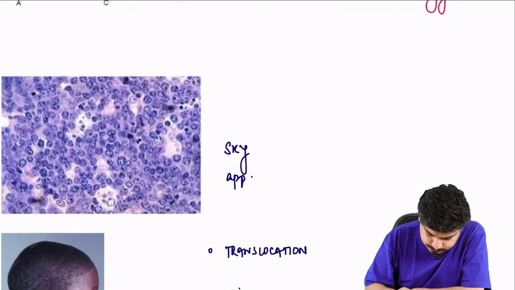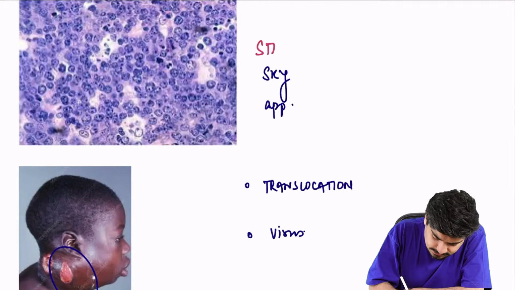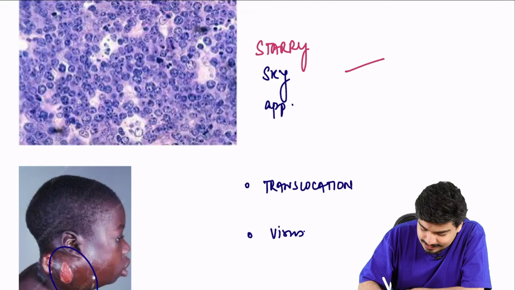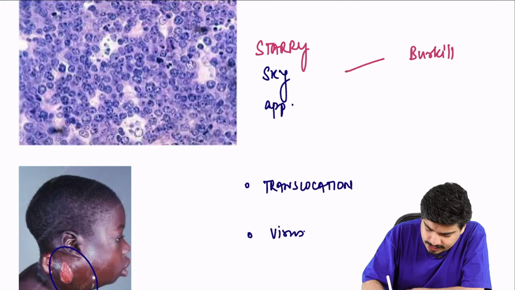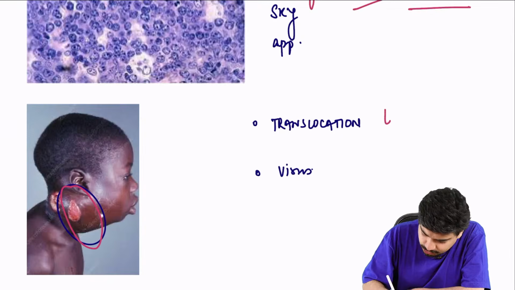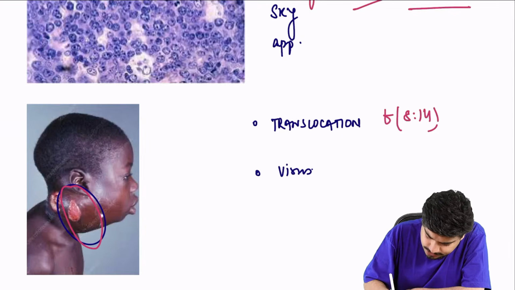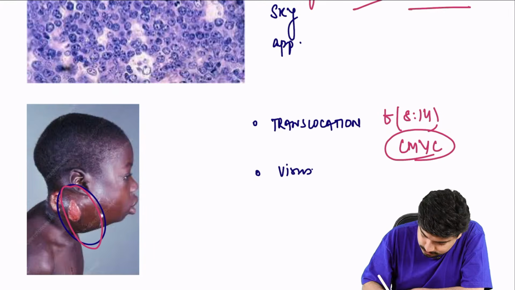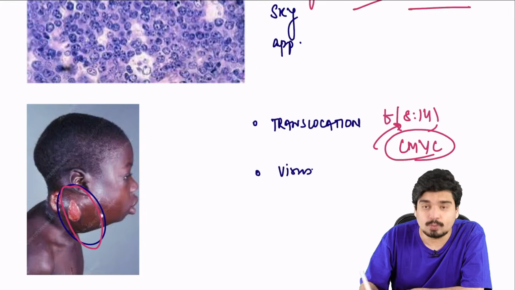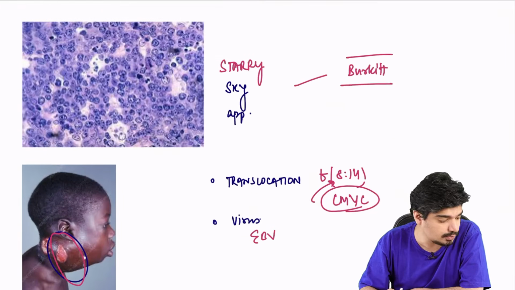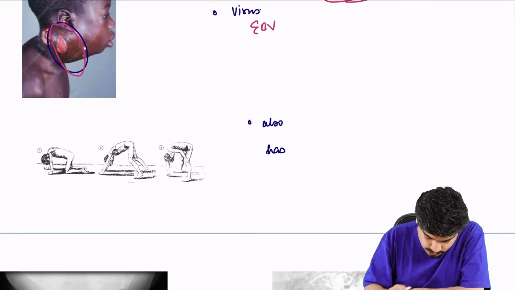What kind of appearance is this? Starry sky appearance. Seen where? Characteristically seen in Burkitt lymphoma, which presents with jaw swelling. What is the translocation? Translocation 8;14, which involves c-MYC on chromosome 8. What is the virus involved? EBV.